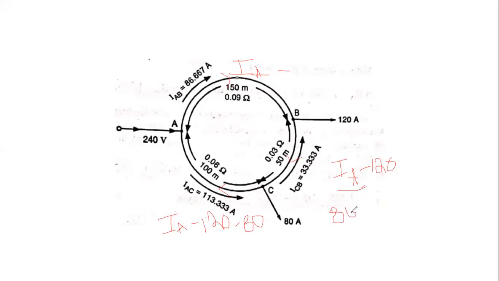Then substitute the IA current in all the equations, and determine the currents at the various sections.